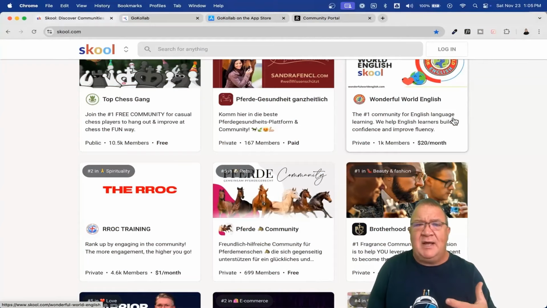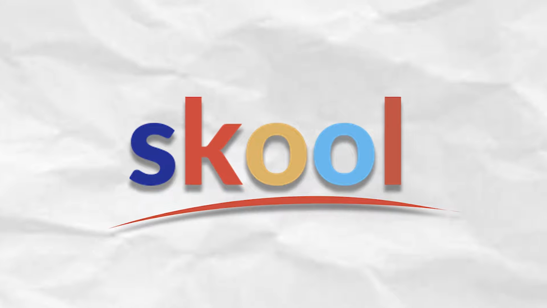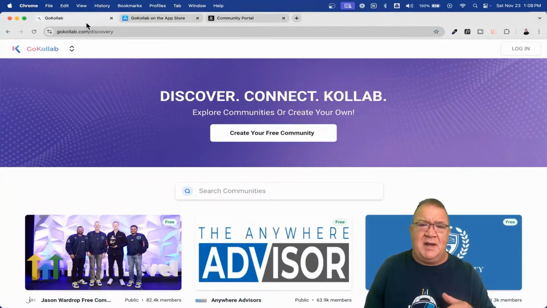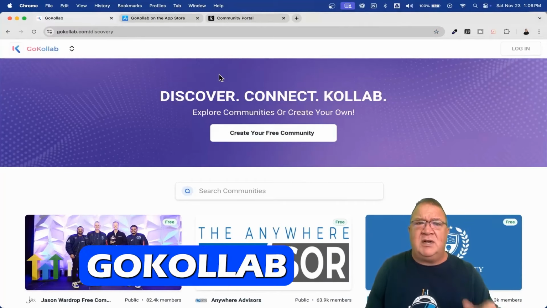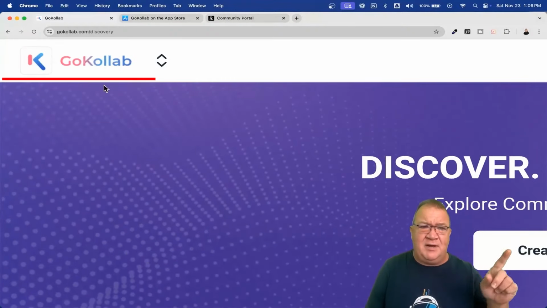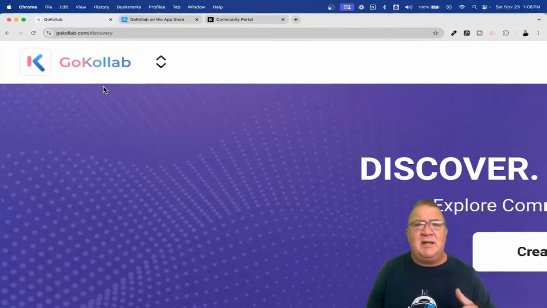And Highlevel has developed communities probably within the last year. And since the October 24 summit, they have released some absolutely cool new features that has made them a direct competitor for the Skool platform. So right now, besides Skool here, I'm going to go ahead and kick that off. Highlevel has developed a completely separate platform from the GoHighLevel platform called GoKollab. And I'm going to blow this up, it's a weird name, I'm going to be honest. GoKollab, up there at the top left here. GoKollab is their site where they're offering the community feature inside of Highlevel for free to anybody that wants it.